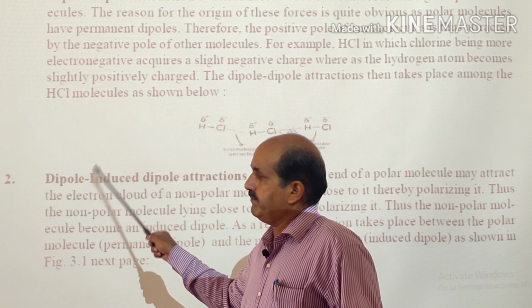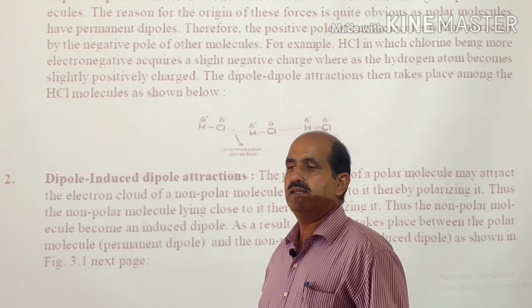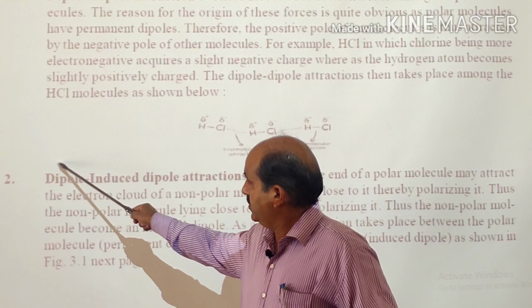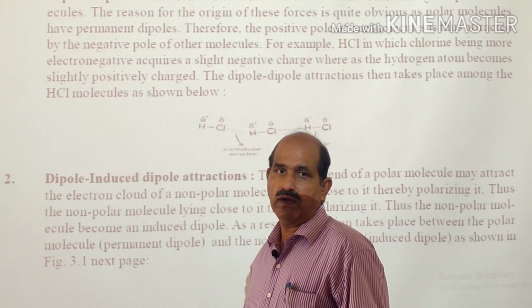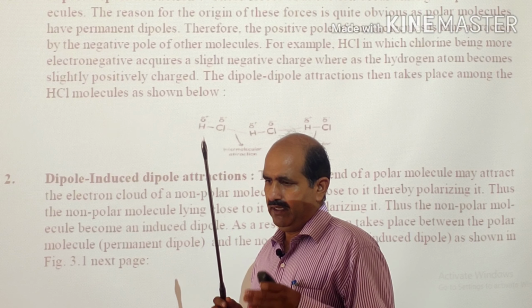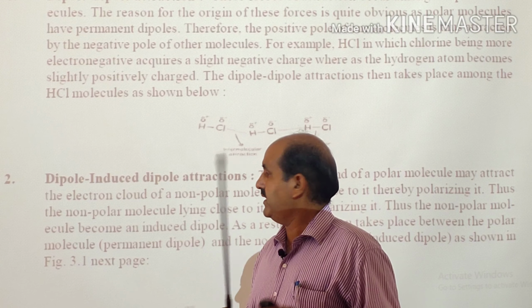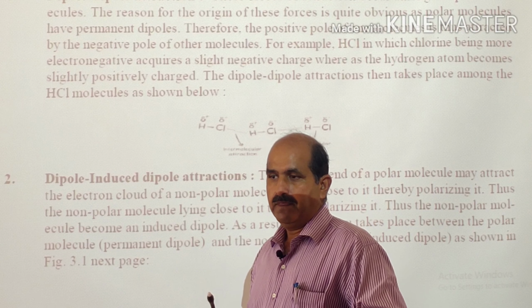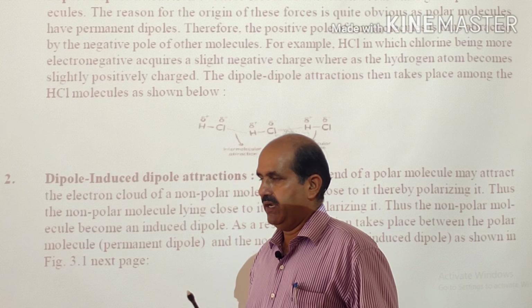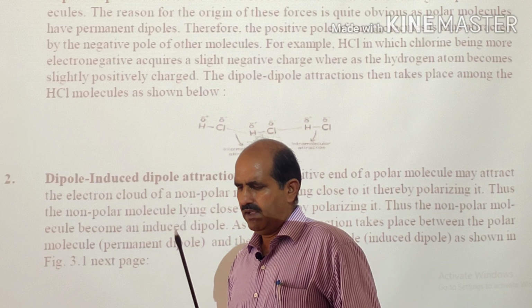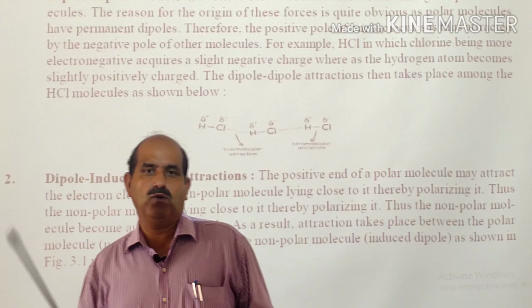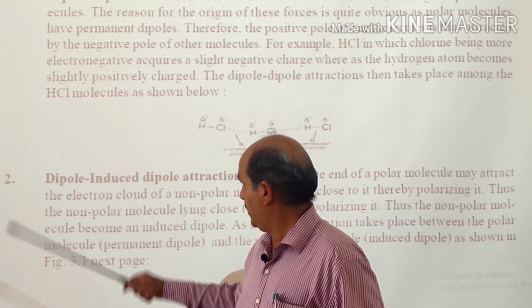So a dipole or polar molecule will be there and another molecule which is non-polar, but due to the presence of the polar molecule, the symmetrical electron cloud of the non-polar molecule will be disturbed and distorted, and a momentary dipole will develop even on the non-polar molecule.